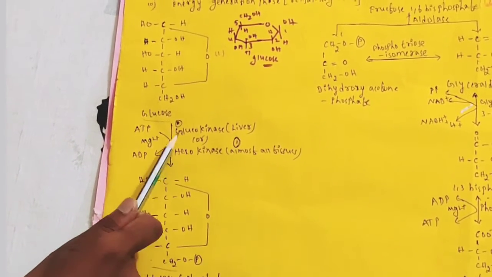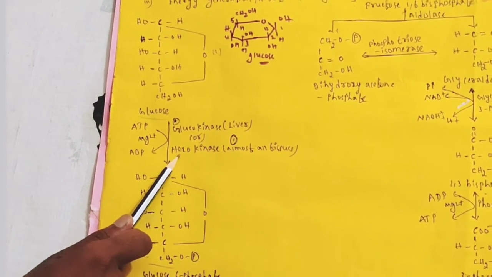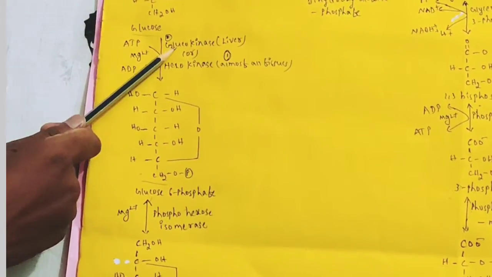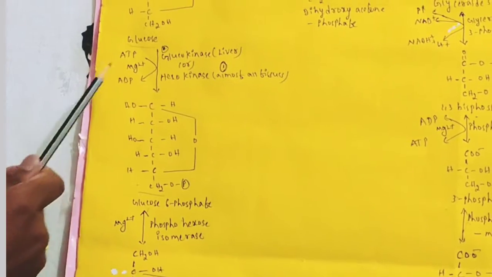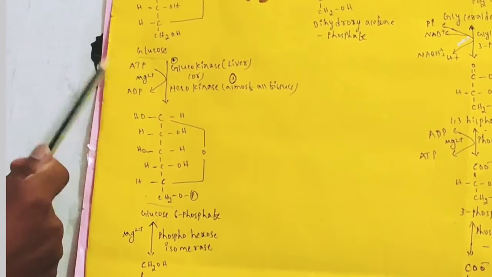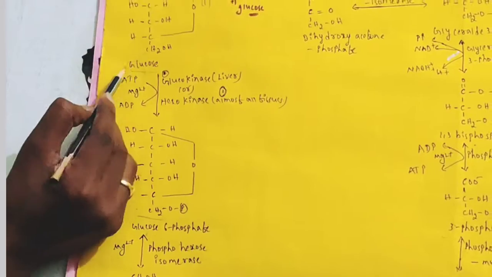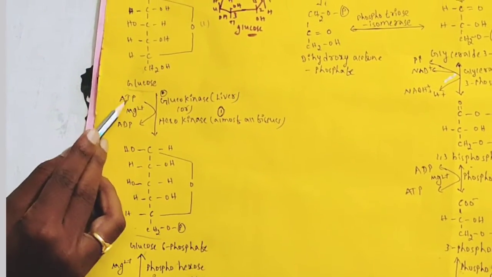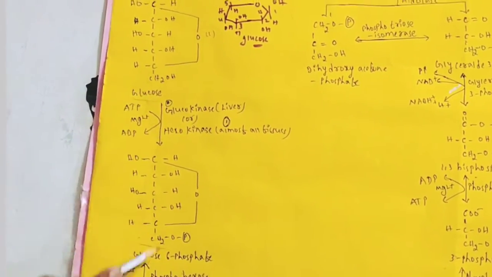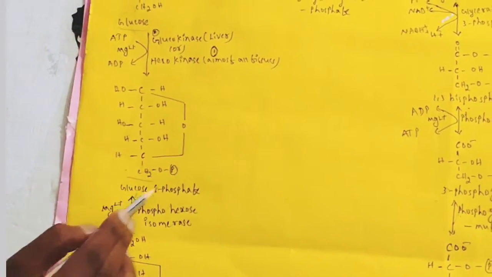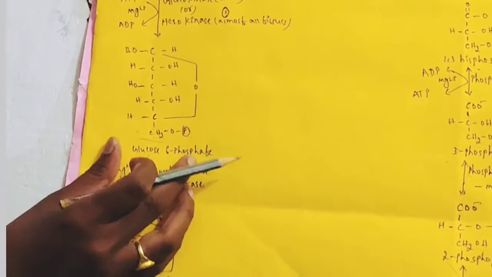In the presence of glucokinase or hexokinase, glucose 6-phosphate is produced. This enzyme transfers a phosphate group from ATP to the 6th carbon of glucose, so glucose 6-phosphate is produced.